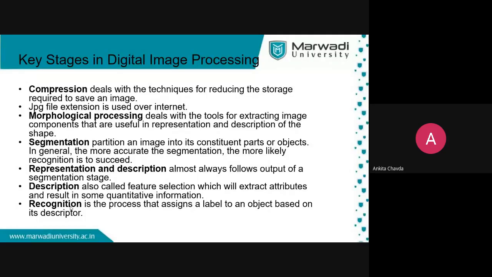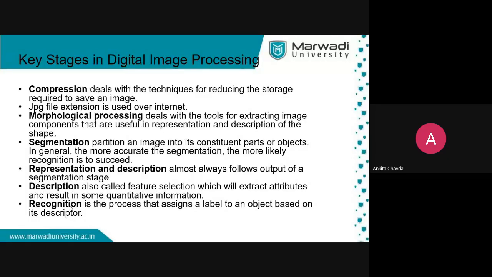And then you do the segmentation, because there could be a single object or more persons in the image. So you are partitioning an image into its constituent parts or objects. In general, the more accurate the segmentation, the more likely the recognition is to succeed. So how good your segmentation is determines how well you get the result.